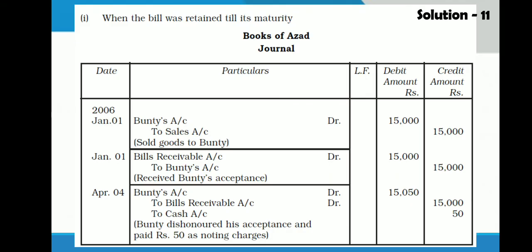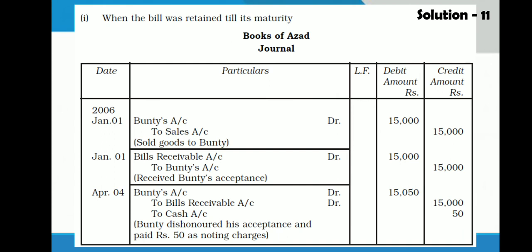So first, when the bill was retained till its maturity in the books of Azad, that means drawer of bill. First entry would be for the sale of goods, Bunty account debit to sales 15,000. On the same day, bills receivable account debit to Bunty because Bunty has accepted the bill. Now, on the maturity date, bill is dishonored and 50 rupees paid for noting charges.